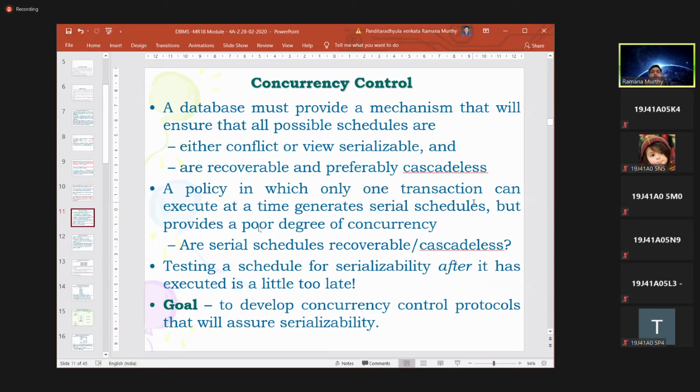Testing a schedule for serializability after it has been executed may be a little too late. Priorly, we need to identify. Our goal is to develop concurrency control protocols that ensure serializability.